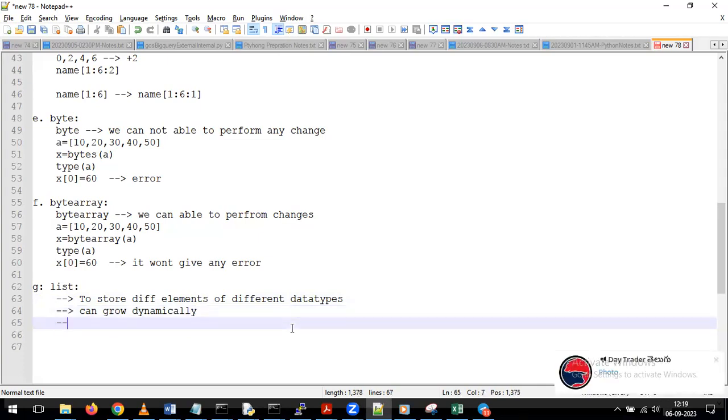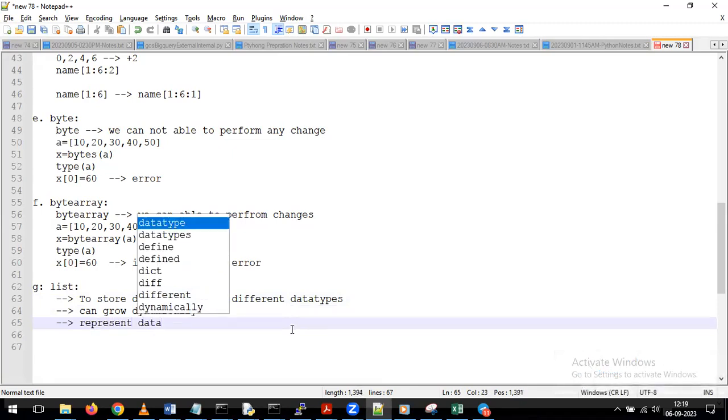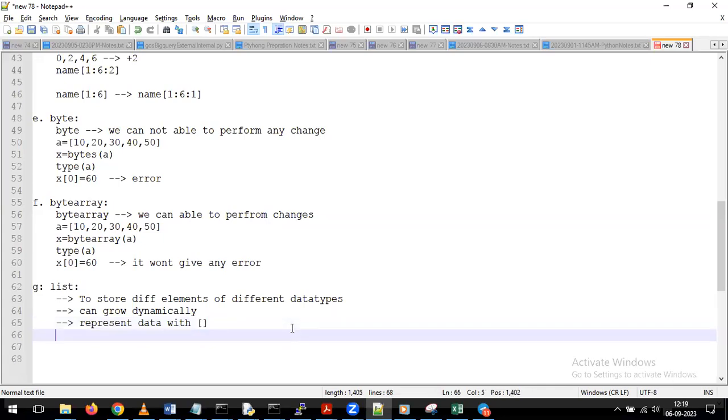And one more important thing we need to remember: whenever you want to represent the data in the list, we need to represent data with square brackets. Whenever you want to define the values on top of the list, we have to define them by using square brackets. Next, list elements can be modified. If you want to make any kind of changes on top of the list values, we can perform the changes, depending on our requirement.